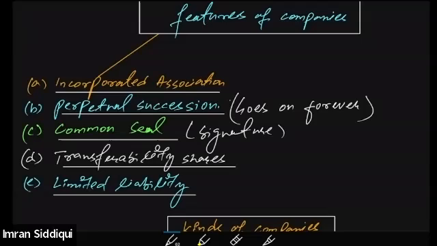But in case of a company, even if a member comes or goes, he may die or become insolvent, or he is incapable of participating in the operations of the company, the company will still go on forever. A company is a perpetual succession. Then we discussed the common seal of the company that acts as a signature used to validate any kind of document of the company. Then companies have transferability of shares, and there is limited liability of the members of the company.